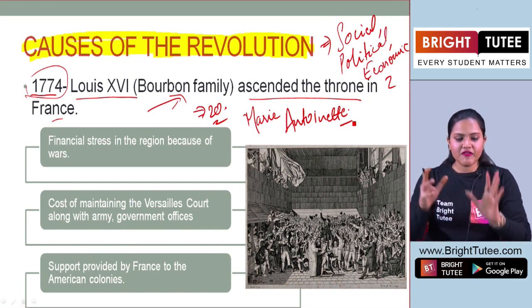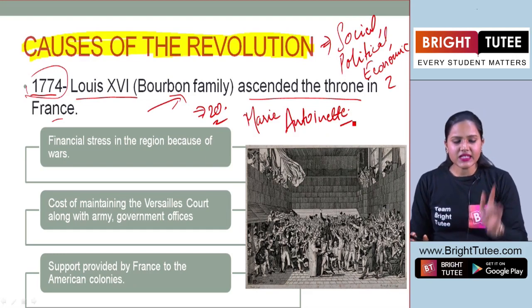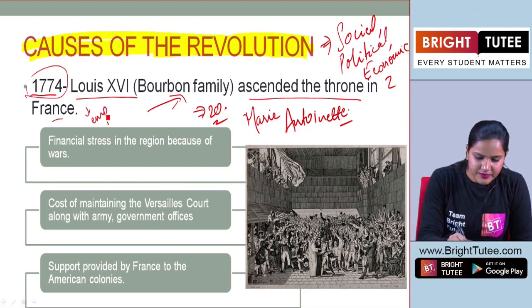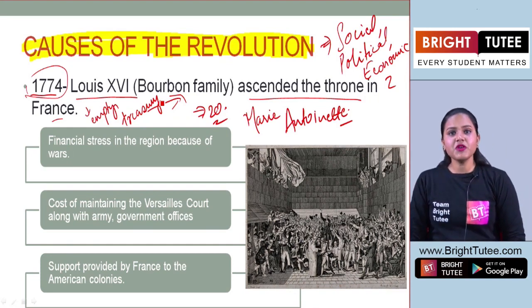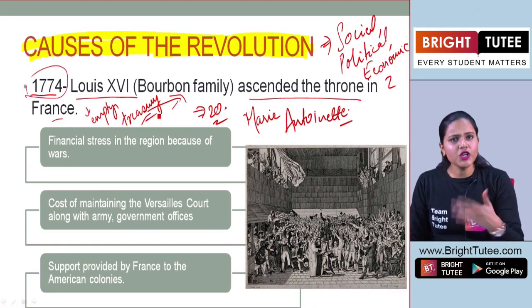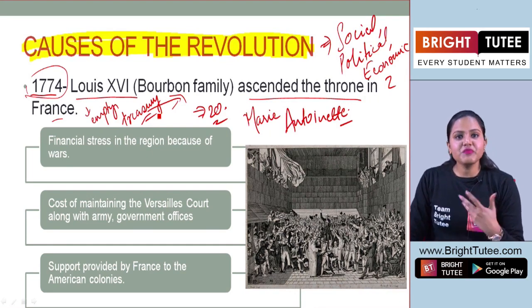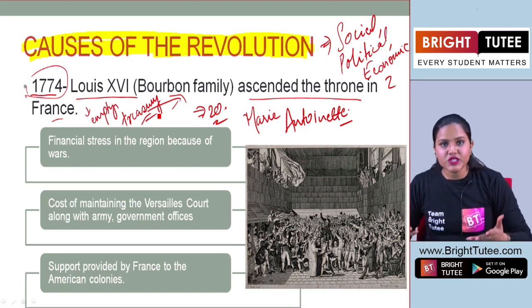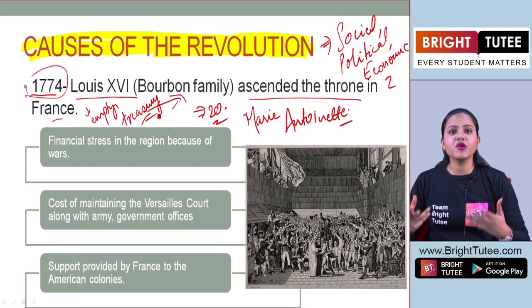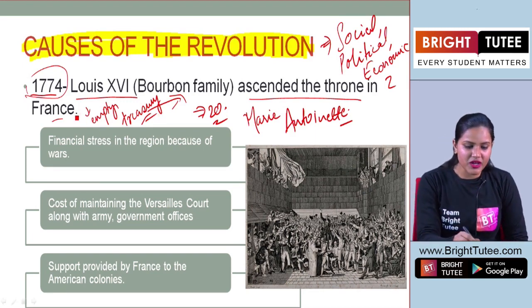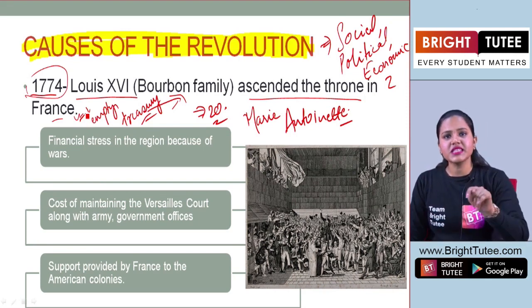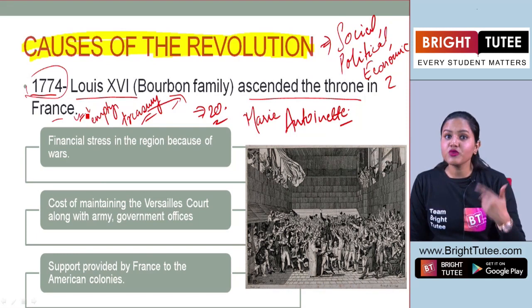Now what are we seeing in France at this time? We see that Louis XVI had to face an empty treasury in France, and there were several reasons for this empty treasury. What do you understand by this empty treasury here? It means that the government, the king, did not have any money for his administration, for his people, as in how he is going to work. So most of these were loans, right? All the amounts were given in loans, and there were many factors that led to this empty treasury. Let us try to understand that.